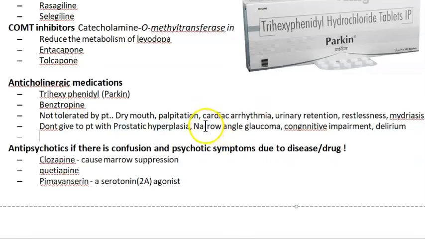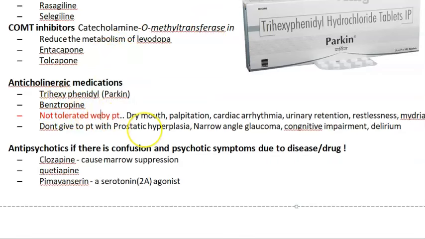And if they have narrow angle glaucoma, you should not give it. What will happen then? It will worsen the glaucoma. How? Because it causes mydriasis, so it will block the drainage system. The pupil will dilate, right? So that's why you should not give it. Then if they have cognitive impairment or delirium, don't give it, because it causes restlessness, palpitation and all that. So anticholinergic medications are not tolerated well by patients. That you should remember.